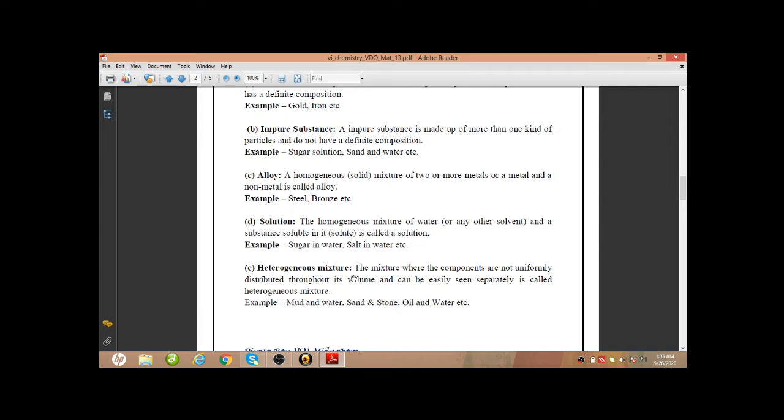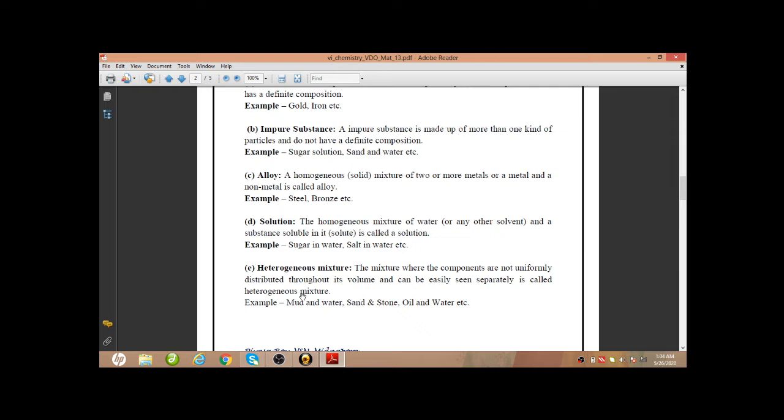Okay, next, heterogeneous mixture: the mixture where the components are not uniformly distributed throughout its volume and can be easily seen separately is called heterogeneous mixture. So in a heterogeneous mixture, we can see the particles separately, and it is not uniformly distributed throughout its volume. So composition is not the same everywhere, concentration is not the same, not uniform everywhere in a heterogeneous mixture.